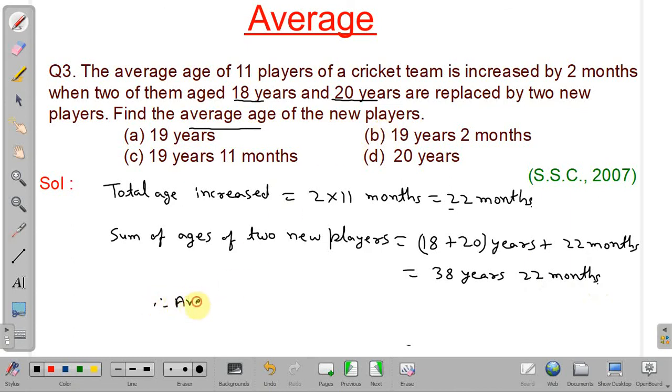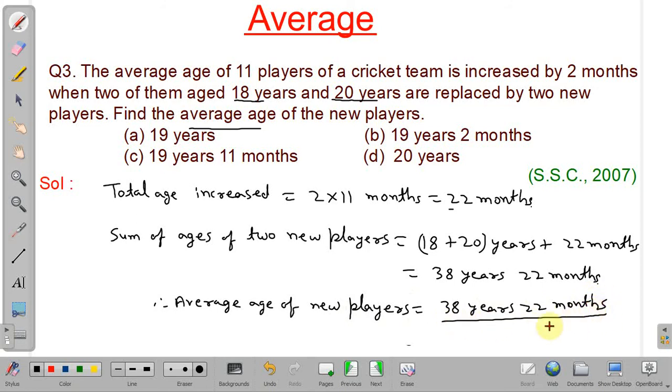Therefore, the average age of the new players will be equal to 38 years 22 months divided by 2, because it is the sum of the ages of two players. So it will be equal to 19 years and 11 months. So our answer will be option number C.